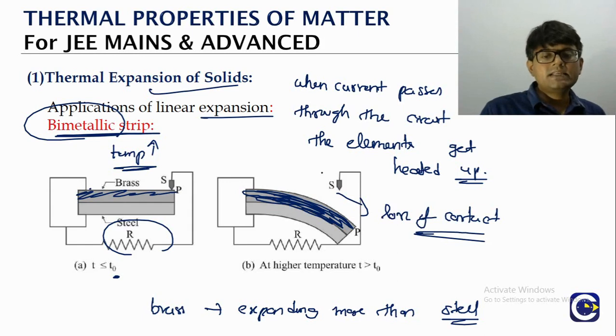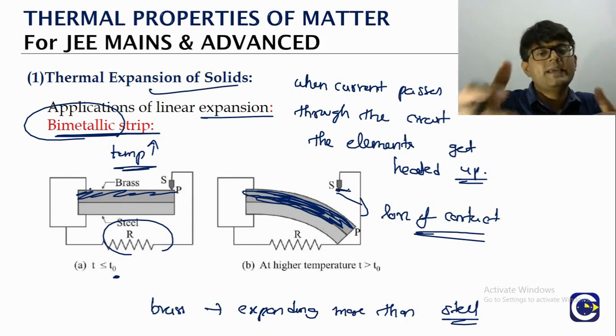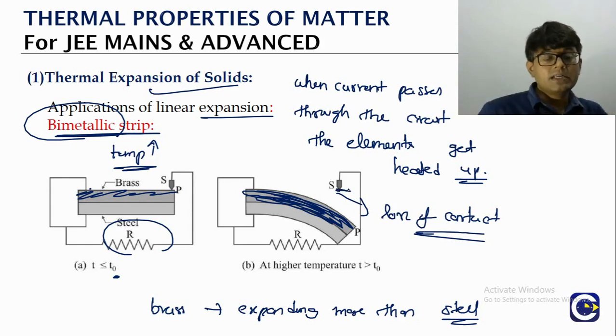Once it is sufficiently decreased, again the contact will be established. So it will be used to maintain the temperature. Once the temperature crosses a certain limit, the bimetallic strip will break the circuit. So this is one of the interesting applications of the bimetallic strip in electrical circuits.